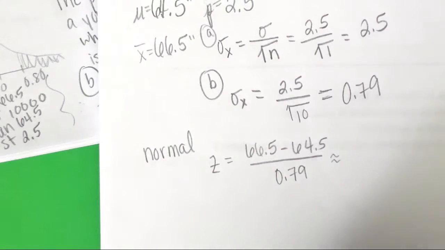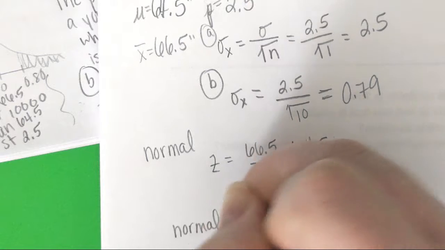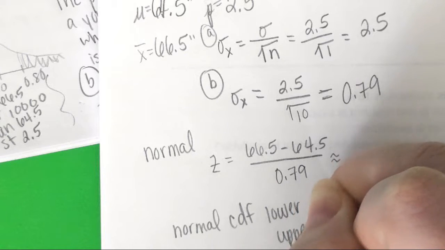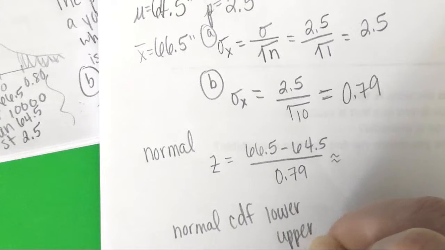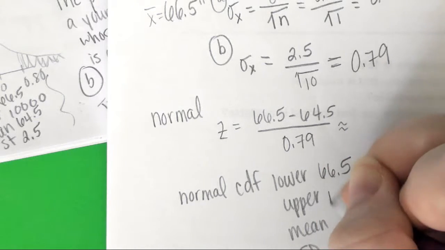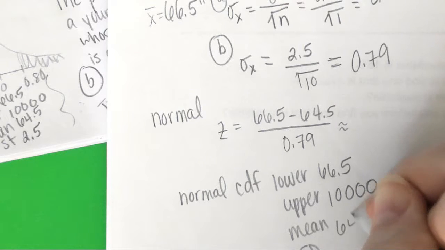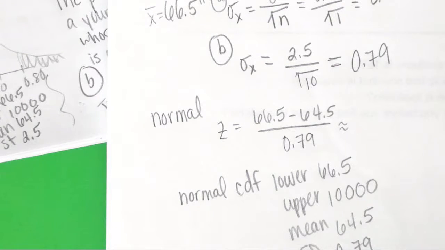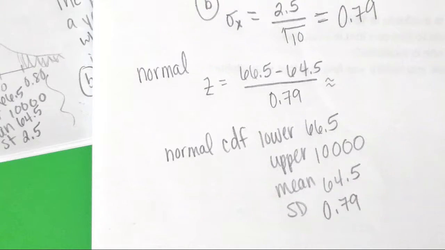Hunter is doing the normal CDF in his calculator. He's trying to set the lower, the upper, the mean, and the standard deviation. He's still going to do the lower of 66.5, the upper with a bunch of zeros, the mean of 64.5, but for his standard deviation, instead of 2.5, he needs to do the 0.79. But again, the whole reason this changed from part A to part B is because our sample changed from 1 to 10. So do I need to change more things? No, that's all you have to change.